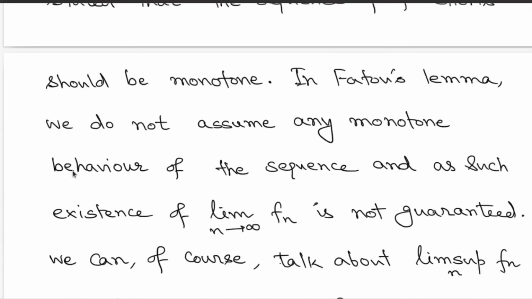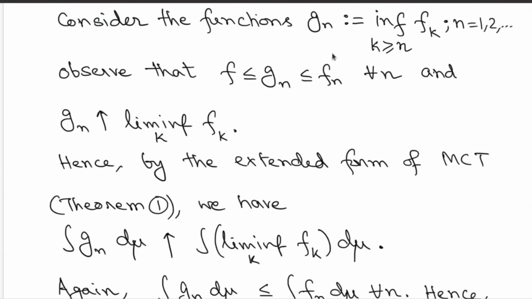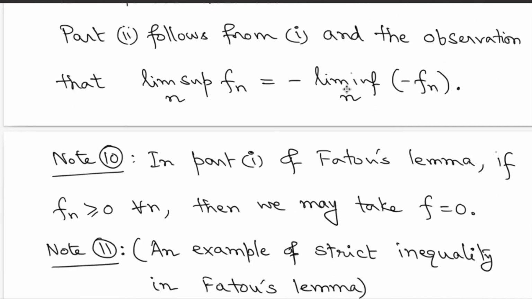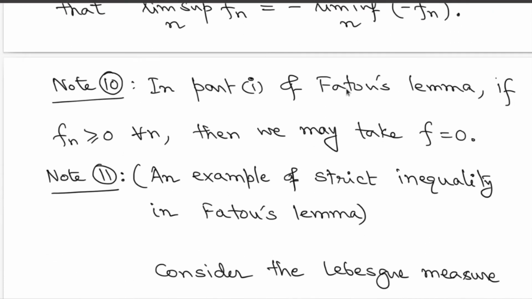So the proof of Fatou's lemma is pretty simple as long as you choose the right sequence of functions. Alright, that proves Fatou's lemma. But it's important to note that in part 1 of Fatou's lemma, if all the functions are non-negative, then we may as well take the lower bound function to be identically 0.